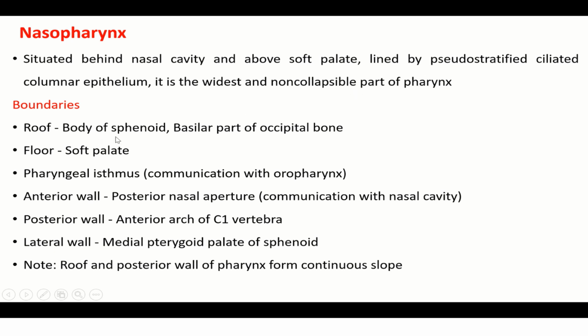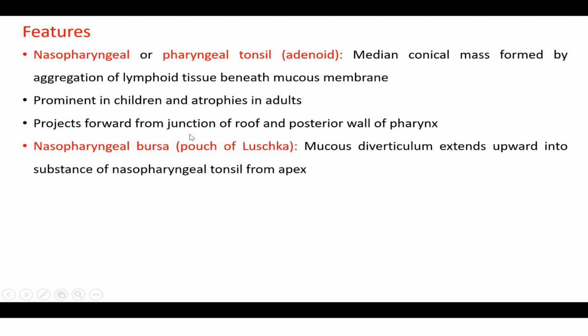Boundaries. Roof is formed by body of sphenoid and basilar part of the occipital bone. Floor is formed by the soft palate. There is pharyngeal isthmus, which is the communication between nasopharynx and the oropharynx. The anterior wall is formed by the posterior nasal aperture, communicates with the nasal cavity. Posterior wall is formed by the anterior arch of cervical vertebra 1. Here is the atlas. The lateral wall is formed by the medial pterygoid plate of the sphenoid. So roof and posterior wall of the pharynx form continuous slope.